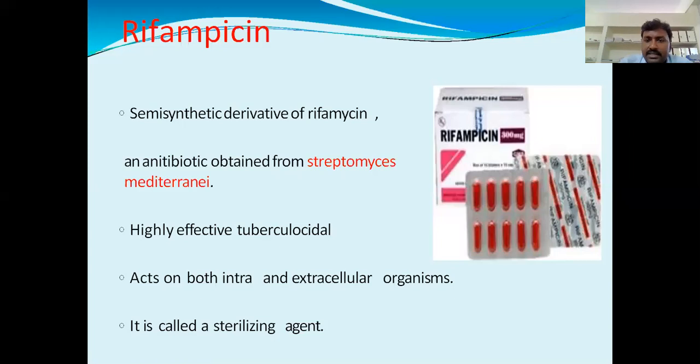Rifampicin is a semi-synthetic derivative of rifamycin, an antibiotic obtained from Streptomyces mediterranei. Semi-synthetic means it is about 50% natural and 50% modified. This is a highly effective tuberculocidal drug, so it kills Mycobacterium tuberculosis. It acts on both intracellular and extracellular organisms, and it is called a sterilizing agent because it kills the microorganism.